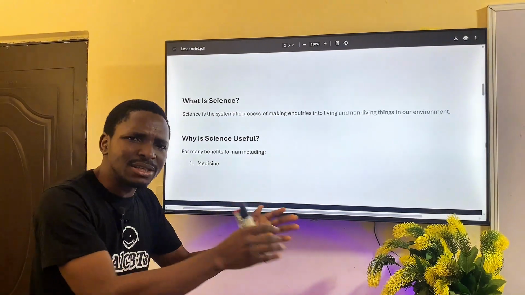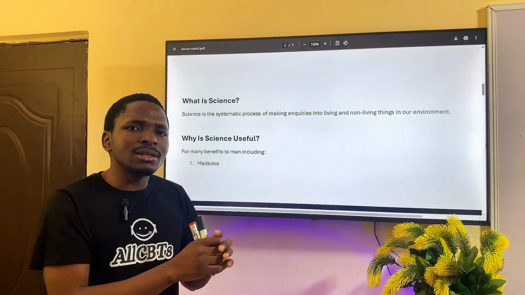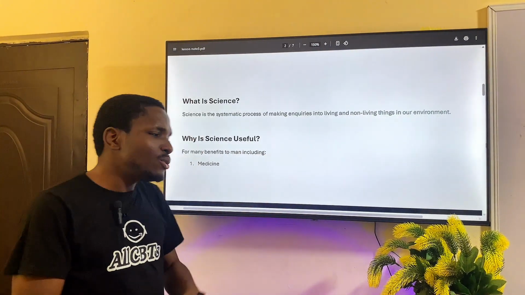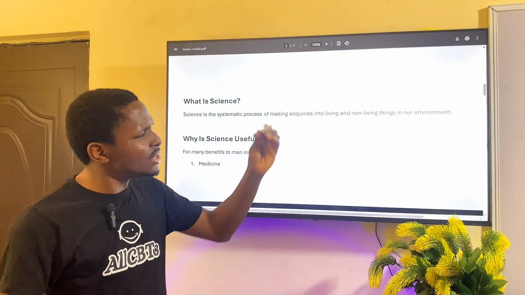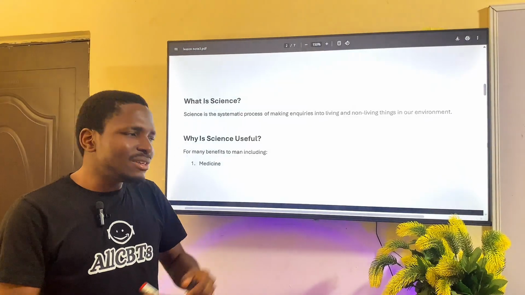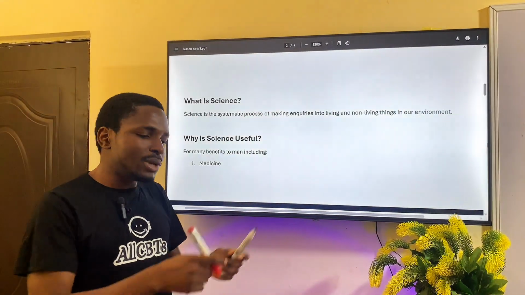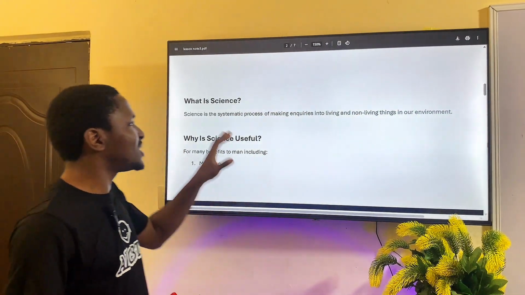Why are these things living? What are the attributes that we consider in a particular thing that make us term it as living? Why do we look at, for example, this flower or this marker in my hands and say this is non-living? What are the features, the parameters, the variations that we can consider in this marker to decide that it does not have life? That's what science is about.